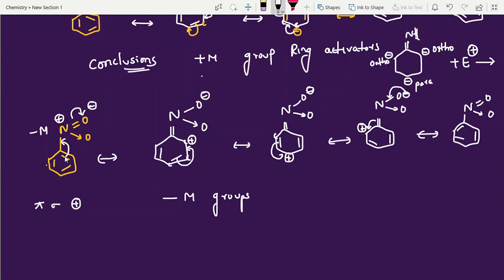Here only the double bonds change. Left, right, like it started here and alternates like this, but here it started here. So this is the difference: the double bonds. The atoms I have not changed anything, the atoms are as it is. Finally, minus M groups are ring deactivators, which means it is taking electrons from the benzene ring.